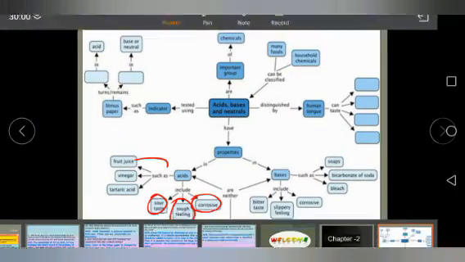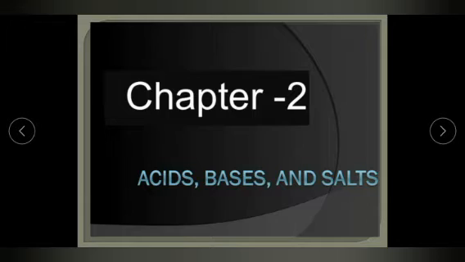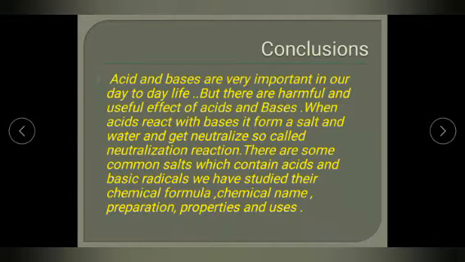In the last part we did the chemical properties of acids and bases. So the conclusion is what? Acids and bases are very important in our day-to-day life, but there are harmful and useful effects of acids and bases. When an acid reacts with a base, it forms a salt and water and gets neutralized, so it is called a neutralization reaction. There are some common salts which contain acid and base radicals. We have studied their chemical formula, chemical name, preparation, properties and uses.